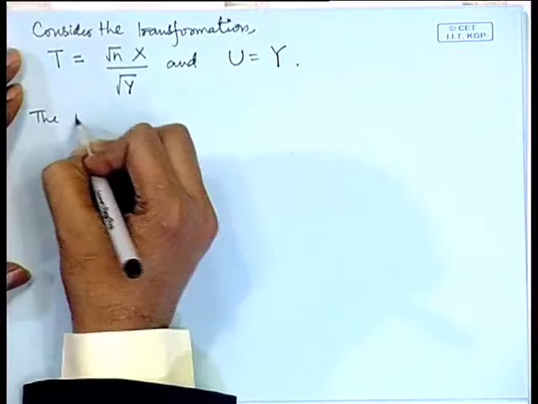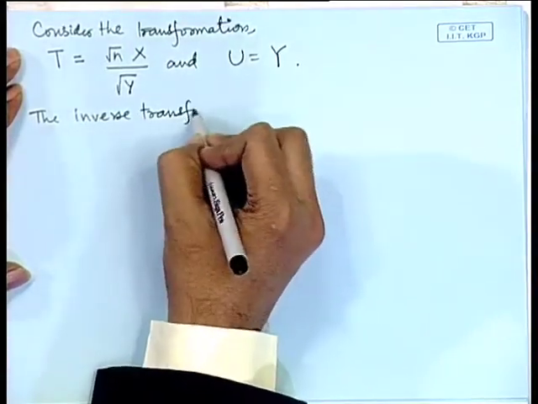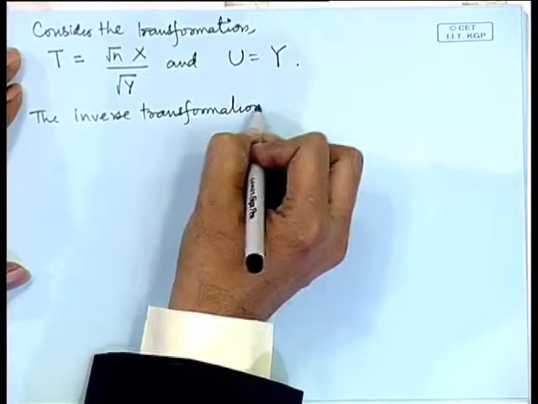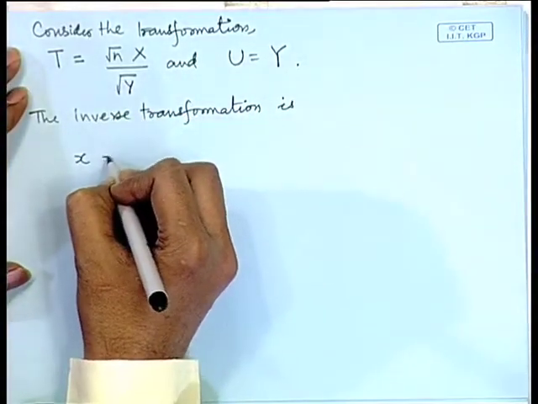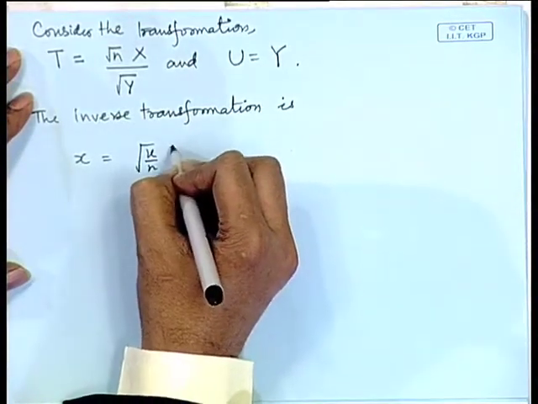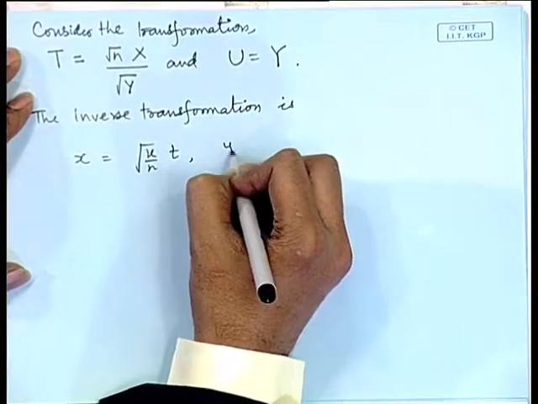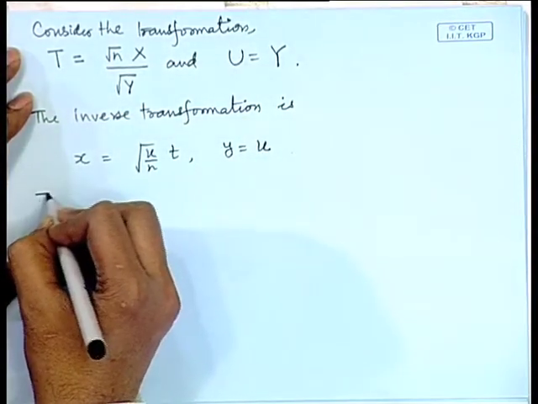So, that we can find the joint density, and then we can integrate out the undesired variable. So, the inverse transformation here will be X is equal to root U by n times T, and Y is equal to U. So, we consider the Jacobian.